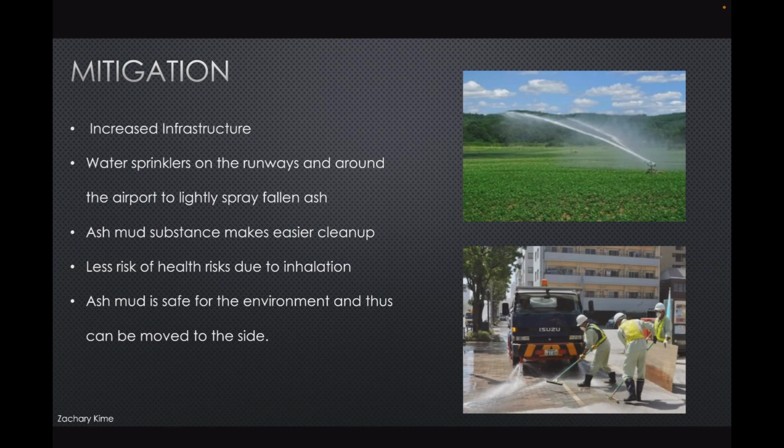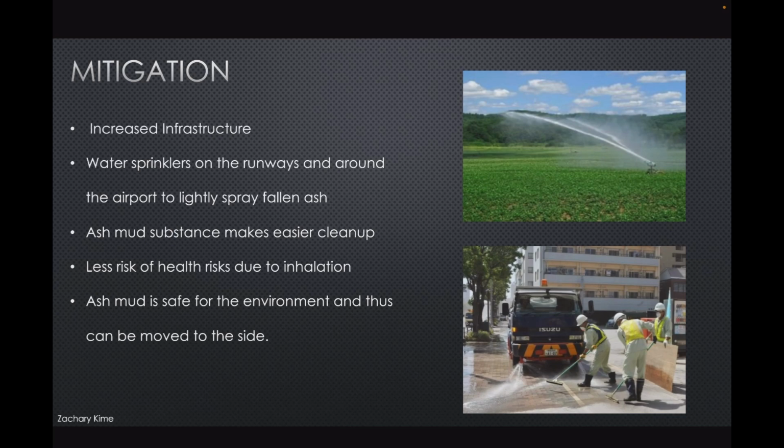And we're going to mitigate these ash falls by hopefully putting sprinklers around the runways and just all around the airport, which will lightly spray the fallen ash, making it much easier to clean up. The ash mud substance that forms after the ash is sprayed with the water is much easier to clean because it can be cleaned by shovels or just a truck with water that sprays it off the runway, which will make it much safer for planes to land and take off because ash makes the runways slipperier, which is unsafe.